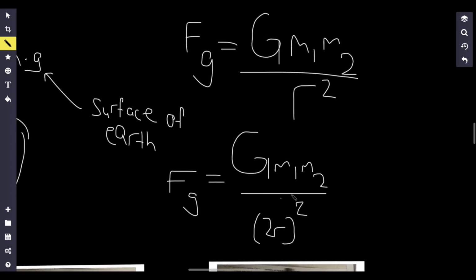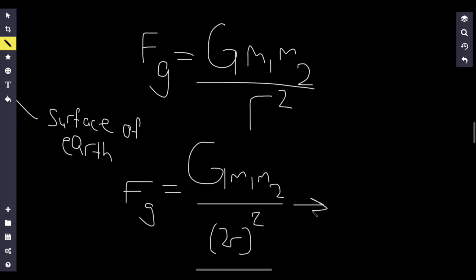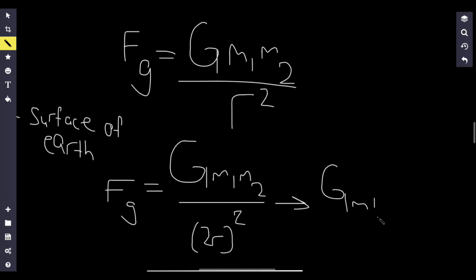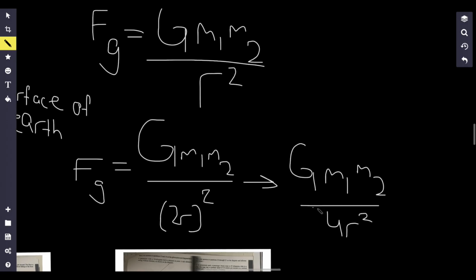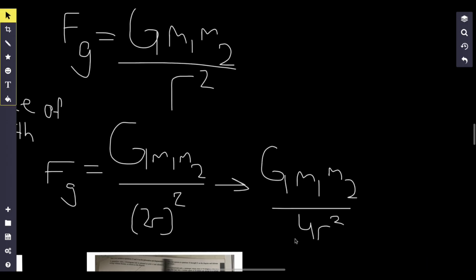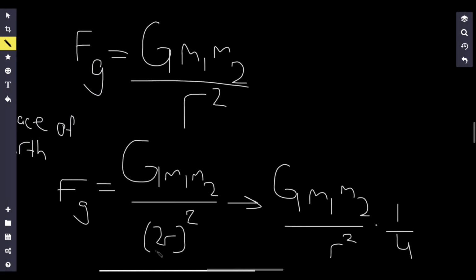What does doubling the radius do to my formula? Well, 2R to the second power is equal to 4R squared. And I can rewrite this as all of this right over here multiplied by 1/4, right? So if I double my distance, the force of gravity between the two objects is going to be 1/4 of my original amount.